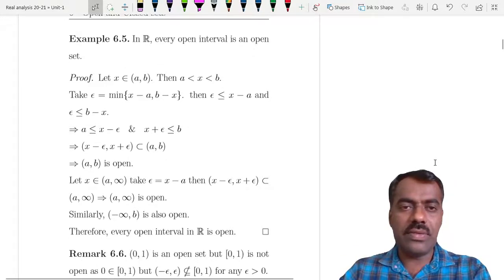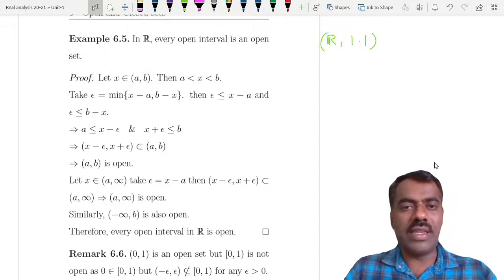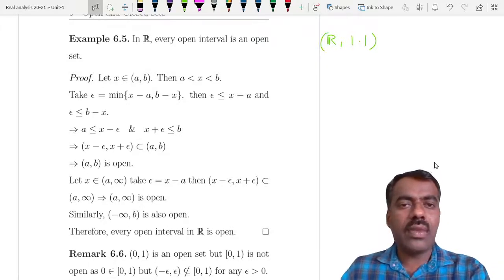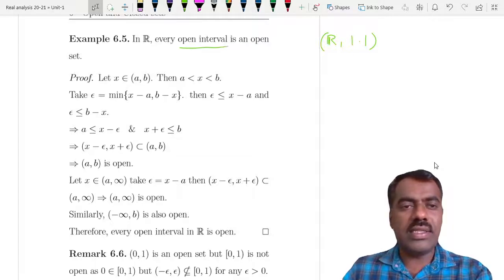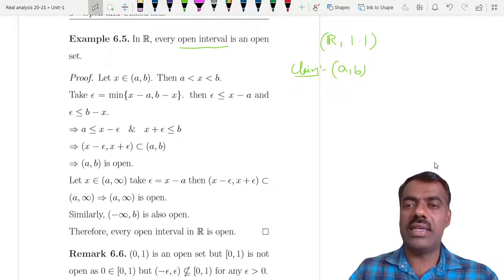For non-trivial examples, take R with the usual metric, that means |x - y|. Then every open interval is an open set. That means you take (a, b), and our claim is that (a, b) is an open set. So what is the meaning of that?